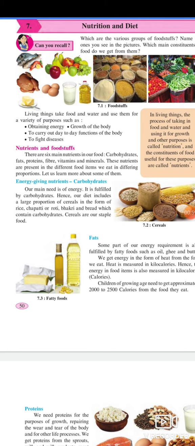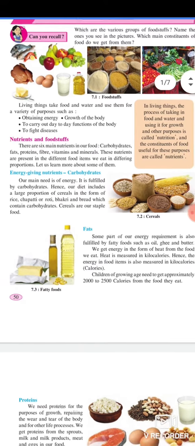Energy giving nutrients, carbohydrates. Our main need is of energy. It is fulfilled by carbohydrates. Hence, our diet includes a large proportion of cereals in the form of rice, chapati, or roti, bajra and bread, which contain carbohydrates. Cereals are our staple food.